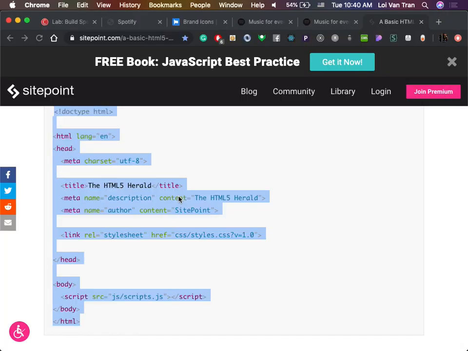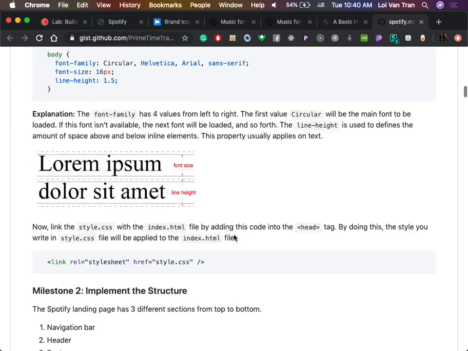Here's our instructions for today's class. I copied the gist over. You guys can see the instructions here.